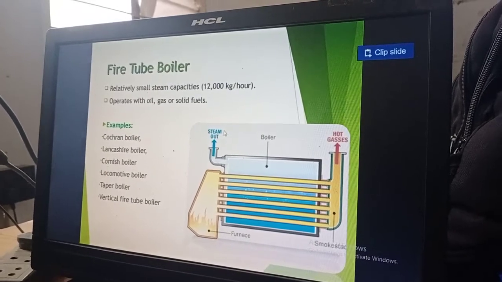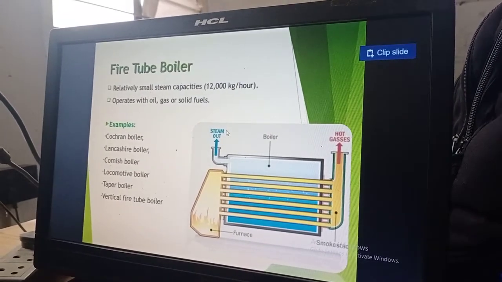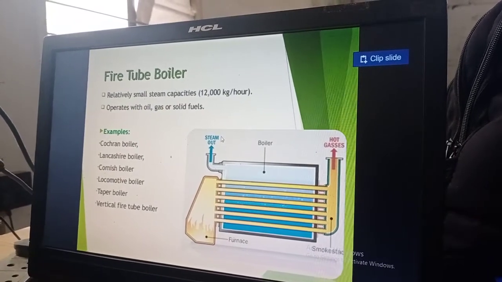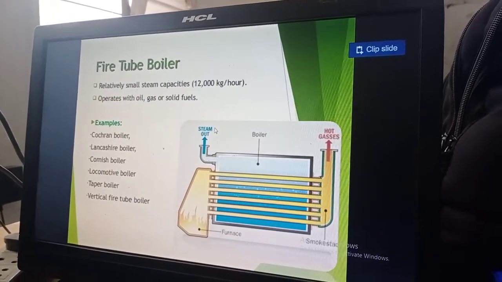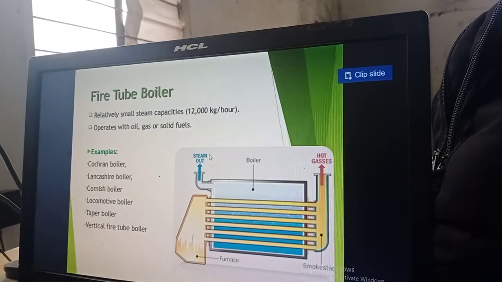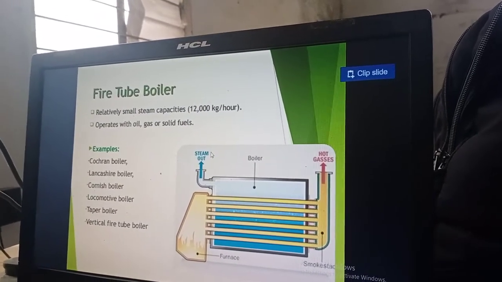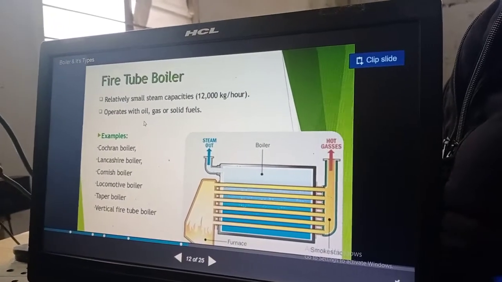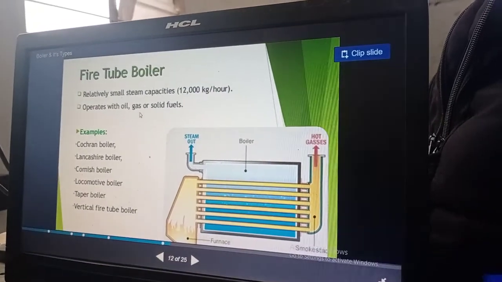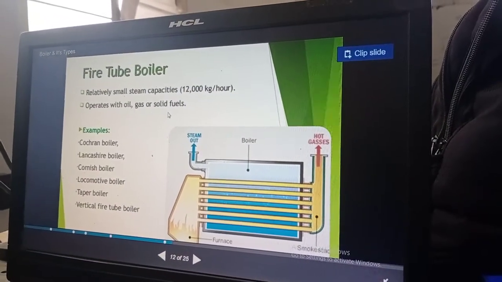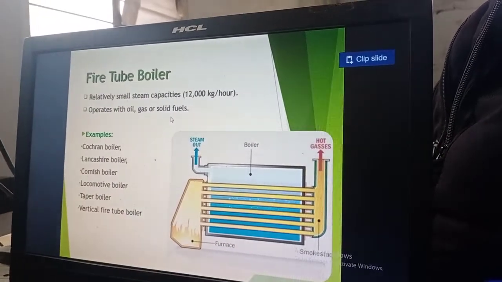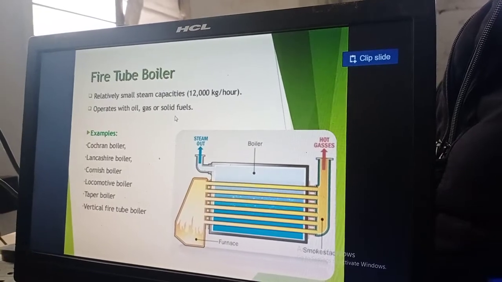A variety of fuel can be used in the fire tube boiler because the steam supply rate is a little less than the water tube boiler. So it can operate with oil, gas, or solid fuels. These are the main functions and capacities of the fire tube boiler.